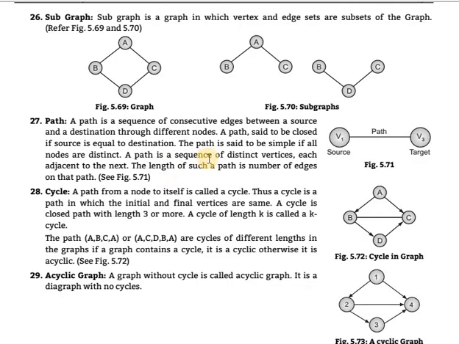Path means a sequence of adjacent nodes, where the next node is adjacent to the previous one, and the edge between them creates the path. Cyclic. A path from a node to itself is called a cycle.